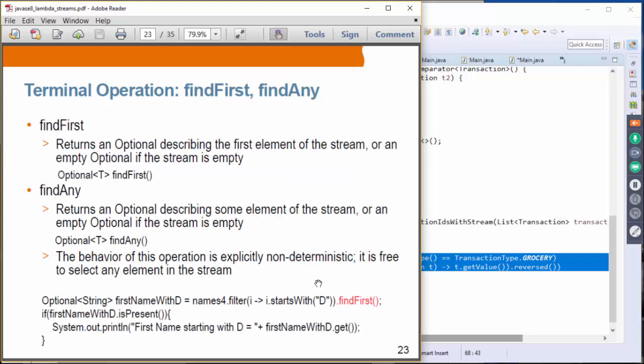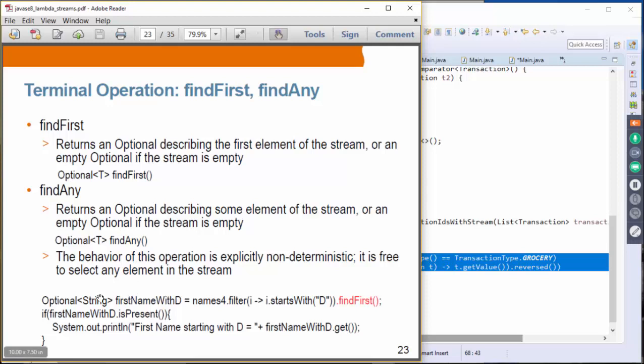Find first and find any. So find first and find any return an Optional. This is a newly introduced class in Java 8. An Optional describing the first element of the stream, or an empty Optional if the stream is empty. If it doesn't find one that meets the requirement, then it will actually return an Optional of empty.